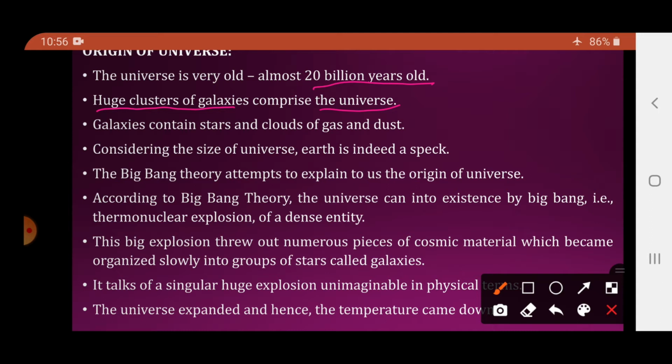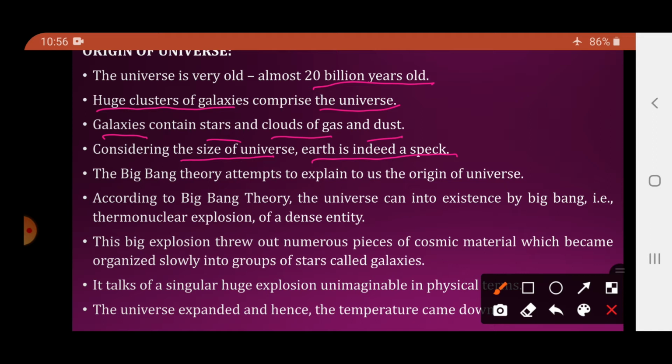Now what is present in the galaxies? The galaxies consist of stars and clouds of gas and dust. So galaxies are made up of stars and consist of clouds of gases and dust particles. Considering the size of the universe, Earth is indeed a speck. The universe is very big and Earth is a part of it. So when we talk about the universe, Earth is a minute particle of that universe.